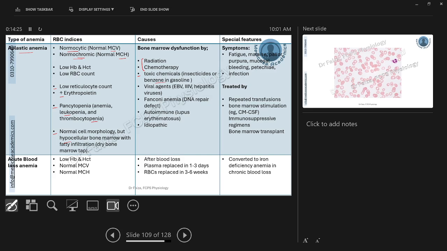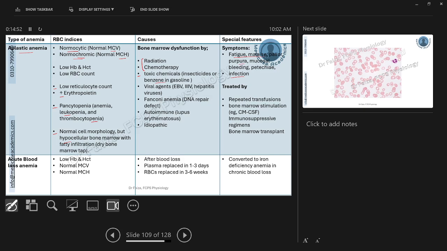The symptoms, some are generic, like fatigue, malaise, and pallor are generic symptoms of anemia, which will be present in any type of anemia. But the aplastic anemia patients will also present with the deficiency of WBCs and platelets deficiency symptoms. For example, deficiency of WBCs will lead to recurrent infections, and deficiency of platelets will lead to bleeding symptoms. For example, you can see over here purpura, mucosal bleeding, and fatigue.